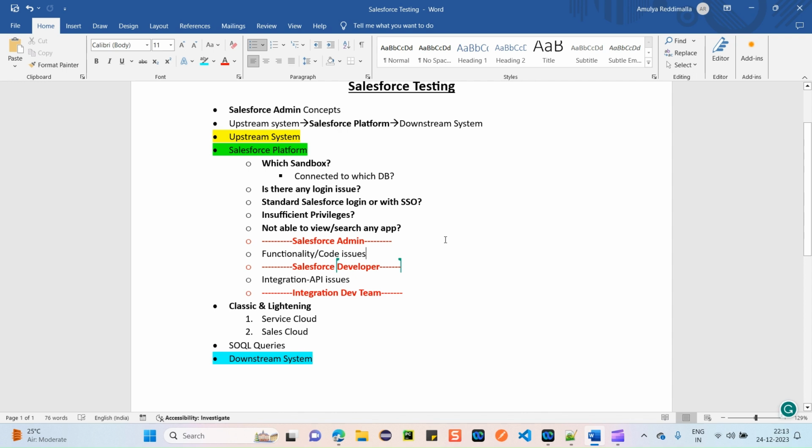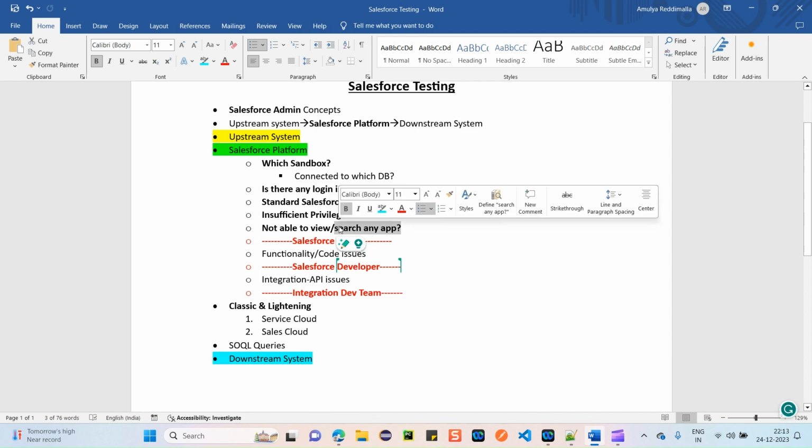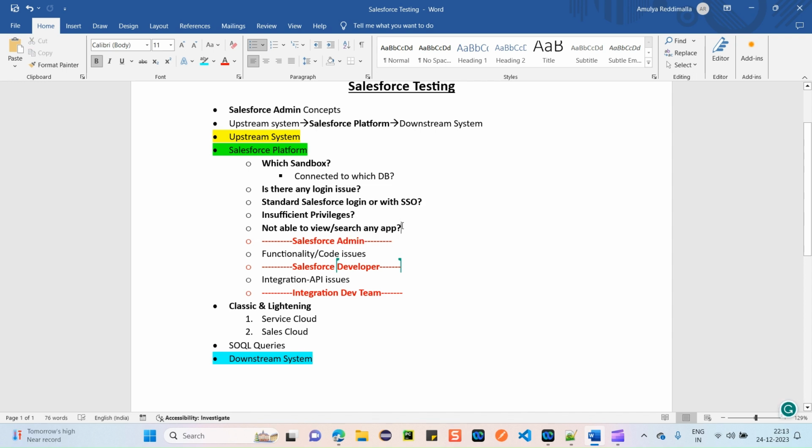Another thing. Sometimes, even though you log in, it might show you insufficient privileges. You cannot navigate to some Salesforce app where you exactly need to test. You cannot go to the app launcher, you cannot search for that app, you cannot view that app in the Salesforce app launcher, and it will throw you some error like insufficient privileges.